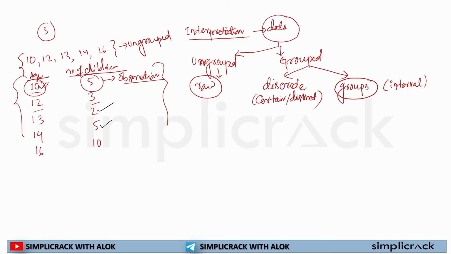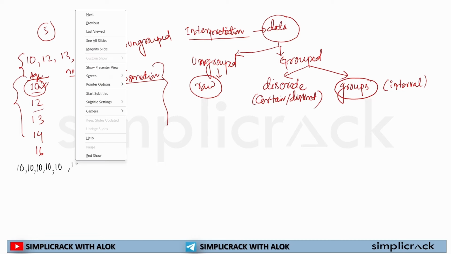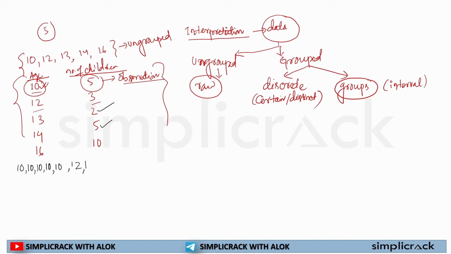If I have to simplify this data, how would I write it? I will write 10, 10, 10, 10, 10. Then 12, 12, 12. Then 13, 13. Then 14, 14, 14, 14, 14. Same for 16. So I can write this data in either format.